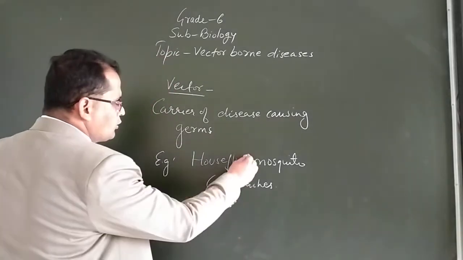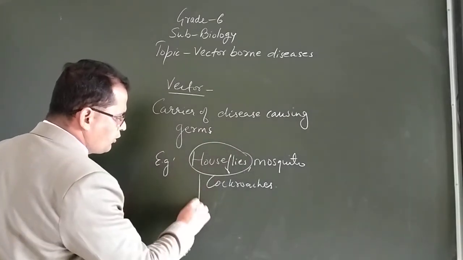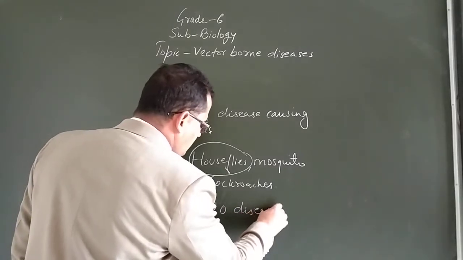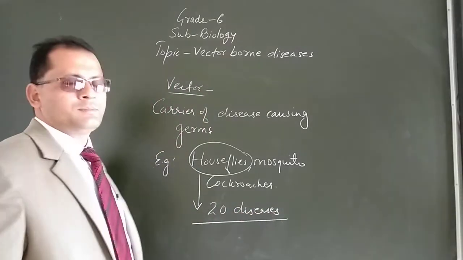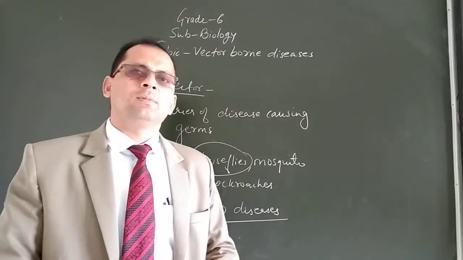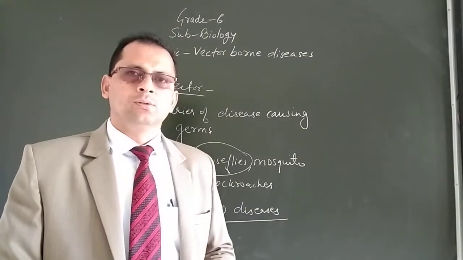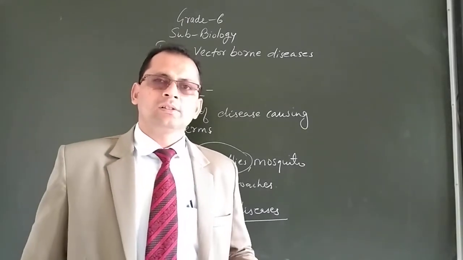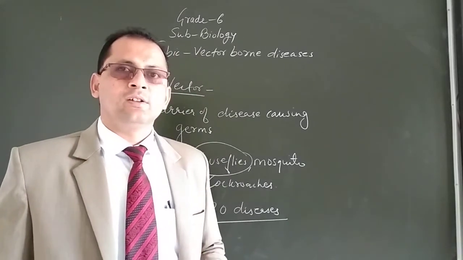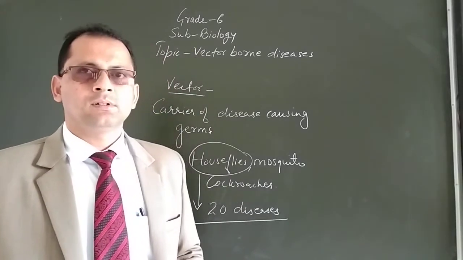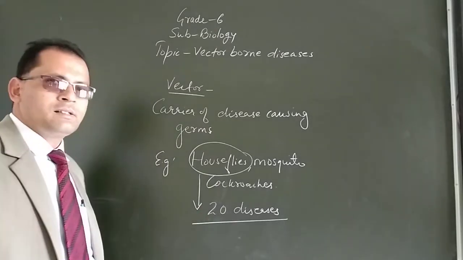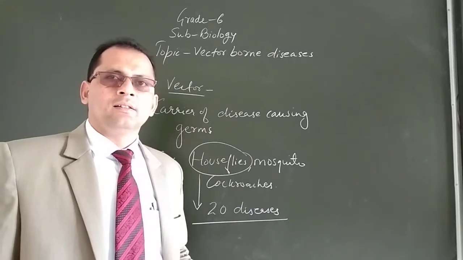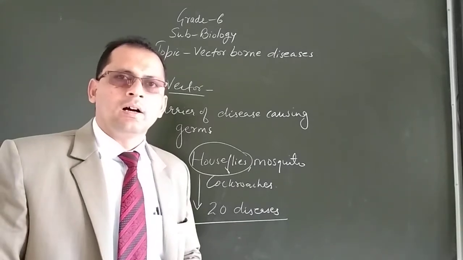So students, this housefly is known for causing at least 20 diseases in animals. When we talk about animals, it includes human beings also. So housefly is responsible for causing at least 20 diseases in human beings or in animals. Next we will discuss how this housefly is responsible for carrying the germs from one place to another place.